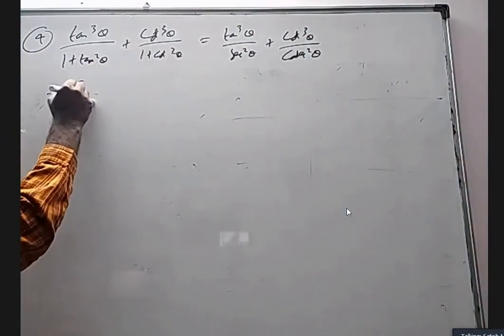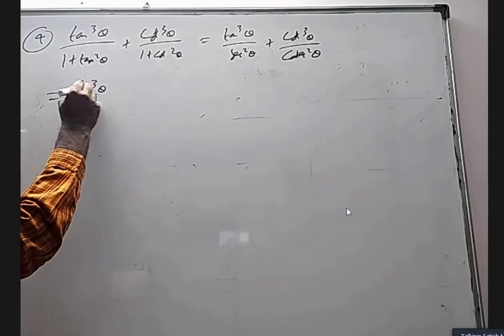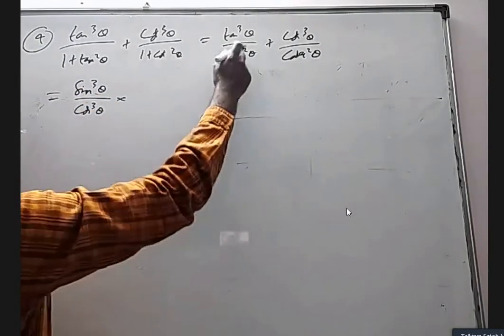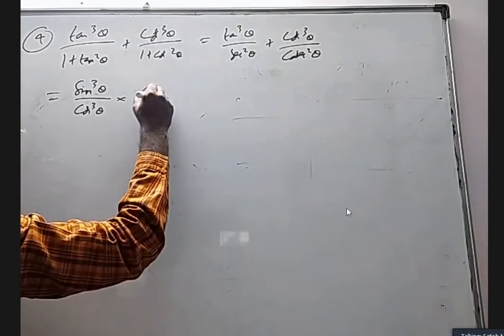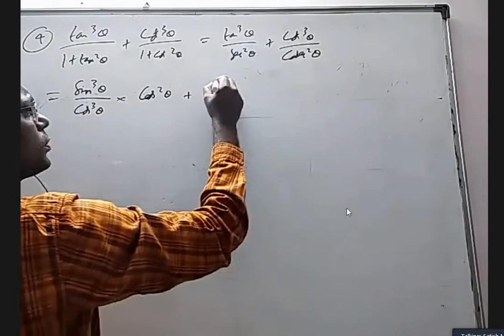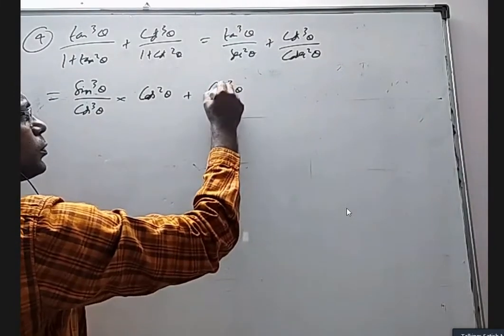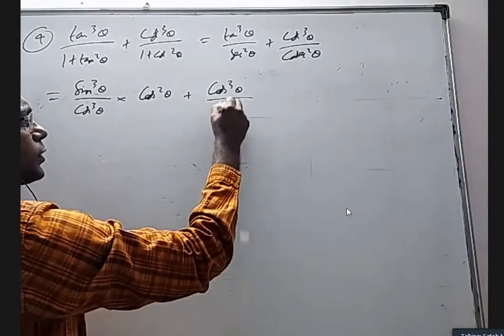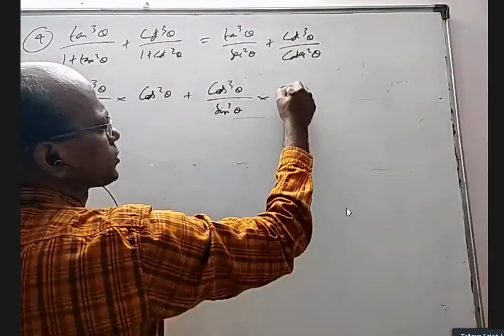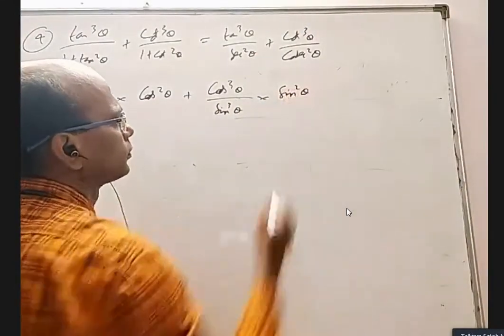This tan cube theta, I can write as sin cube theta by cos cube theta. Secant square, I can write as 1 by cos square, and it goes up as cos square theta. Cot cube, I can write as cos cube theta by sin cube theta. Cosecant square, I can write as 1 by sin square, and it goes up as sin square theta.